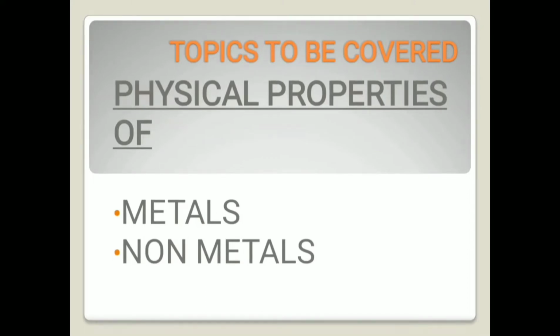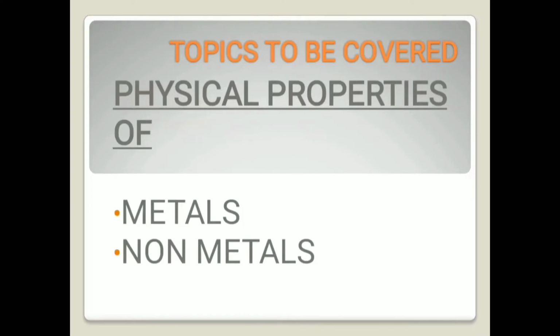Because of so many exceptions when we classify the elements into metals and non-metals, we need a further proper classification, and chemical properties will help to classify elements properly as metals and non-metals.